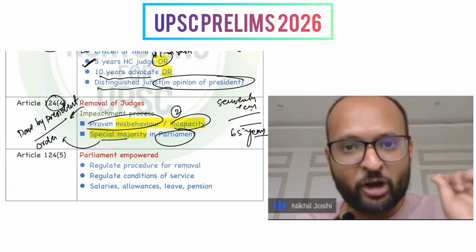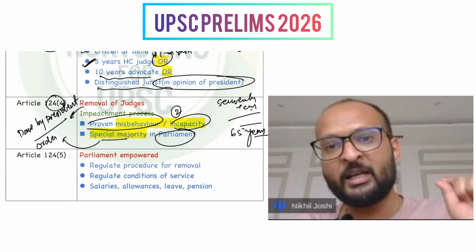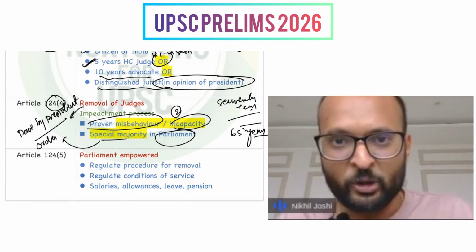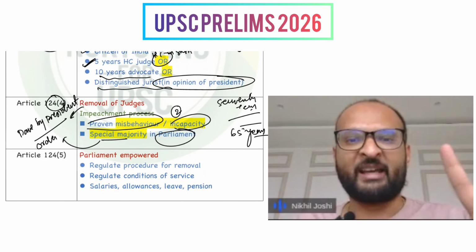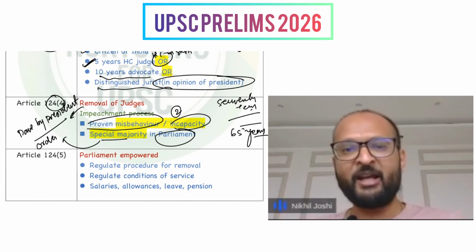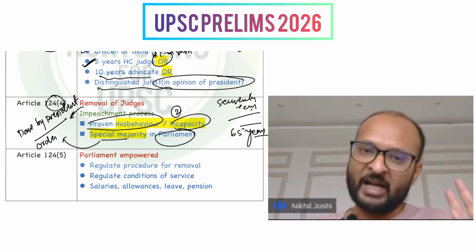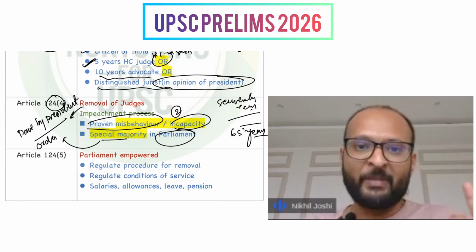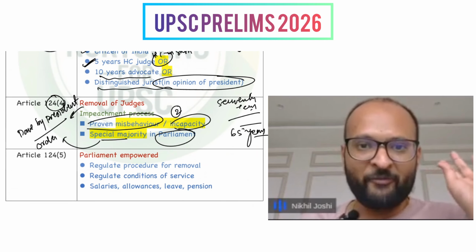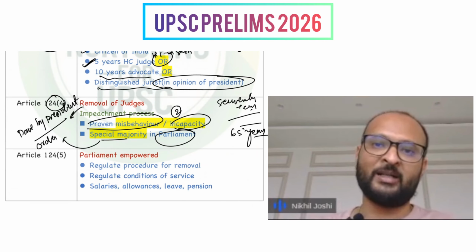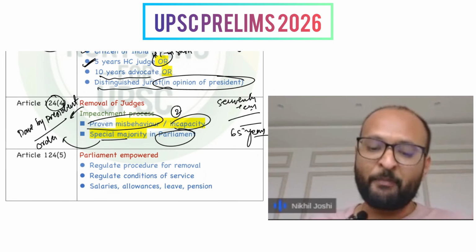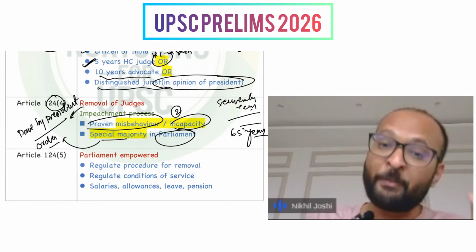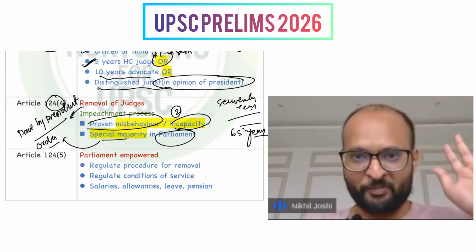Article 124 Clause 3 talks about the process for the removal of the judges of the Supreme Court, and two grounds are given there. First is proven misbehavior, second is incapacity. Only on that basis, if the Parliament finds them guilty of such charges, will they pass an address to the President for the removal of the said judge.